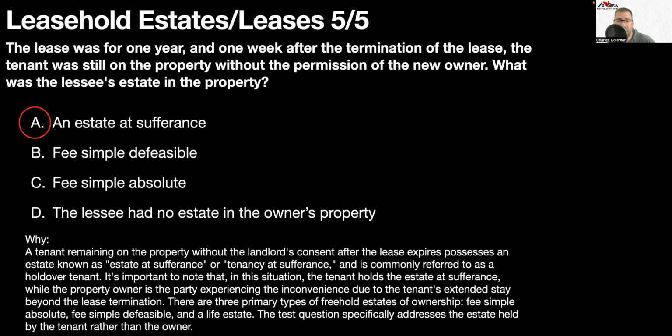An estate at sufferance. A tenant remaining on the property without the landlord's consent after the lease expires possesses an estate known as estate at sufferance or tenancy at sufferance and is commonly referred to as a holdover tenant. It is important to note that in this situation, the tenant holds the estate at sufferance while the property owner is the party experiencing the inconvenience due to the tenant's extended stay beyond the lease termination.